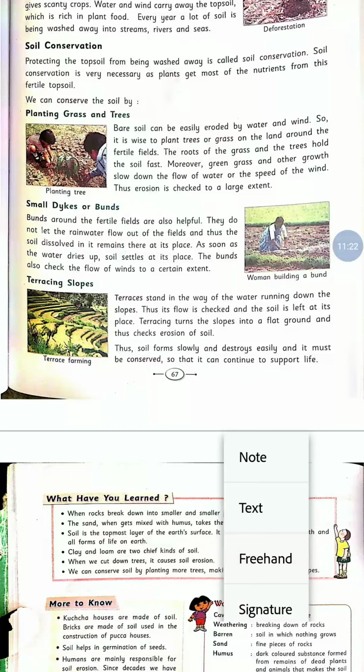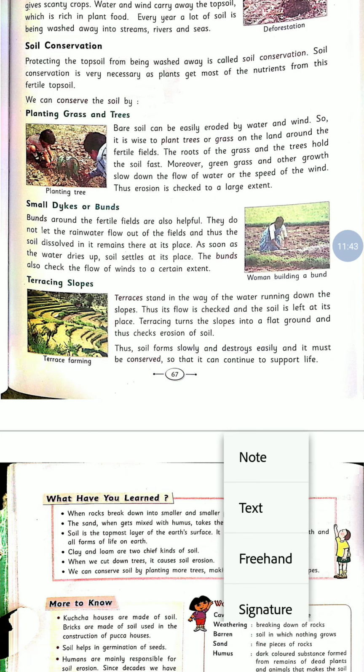With the help of soil conservation, we can save our soil for plant growth, because most plants grow in topsoil, and topsoil contains more nutrients for plants.